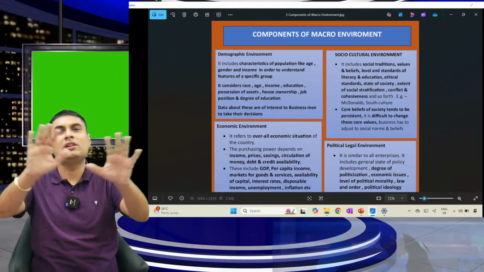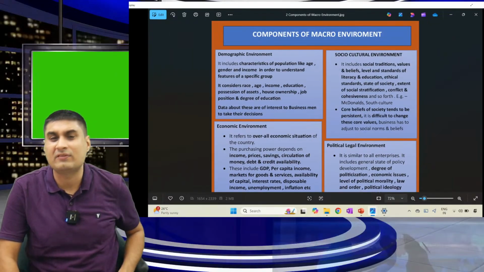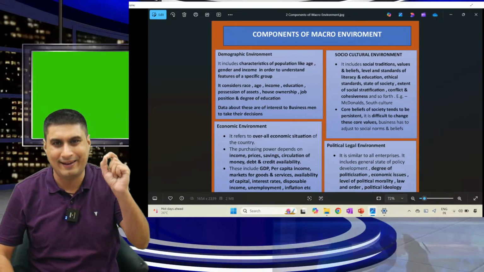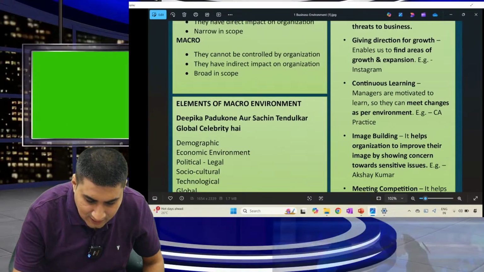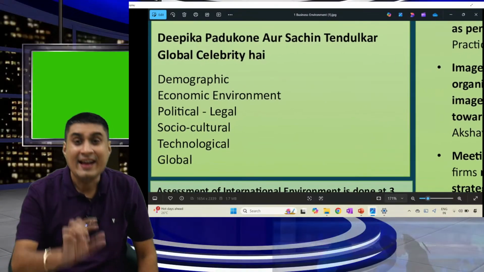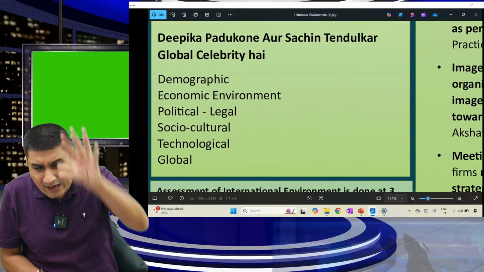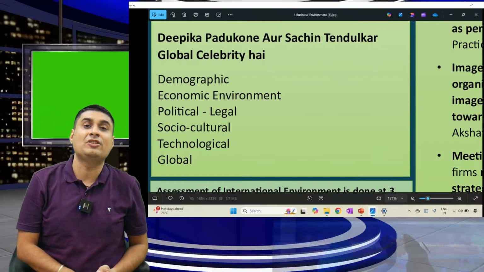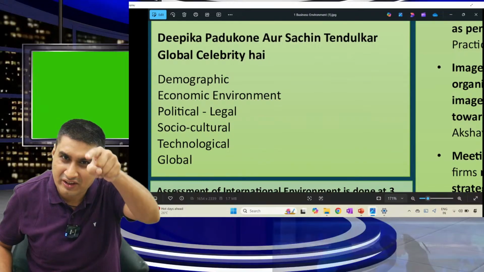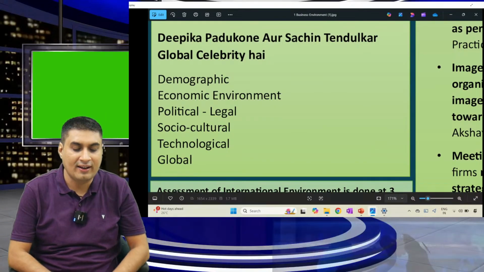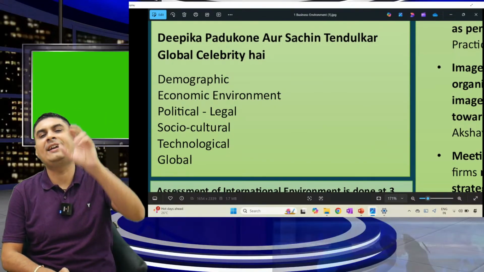With this, we are done with all the components of macro. The biggest one is pending. We will do global. Okay, moving on. But as of now, let us learn this. Whatever is happening, control. Now, very simple. Why are we learning this? Let me explain the intention. They can ask you which is not macro, so you should know which is macro. Understood, sir. So elements of macro, memory technique.